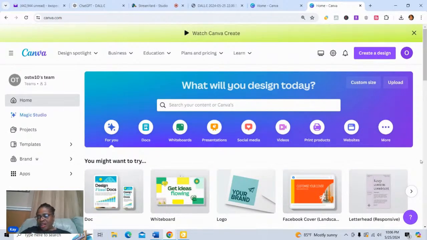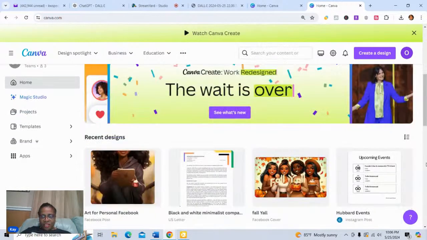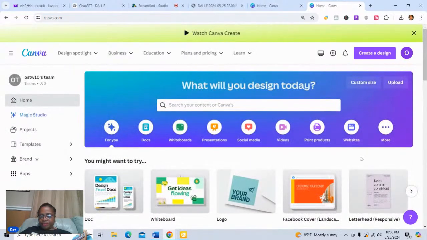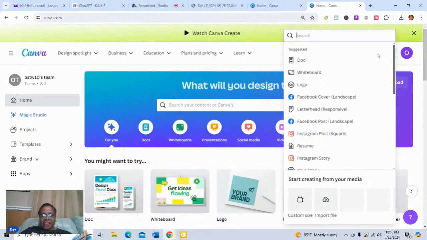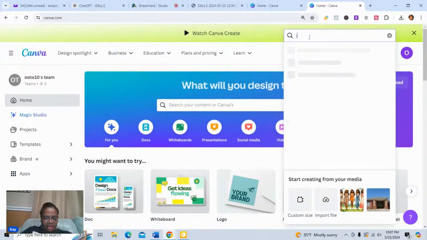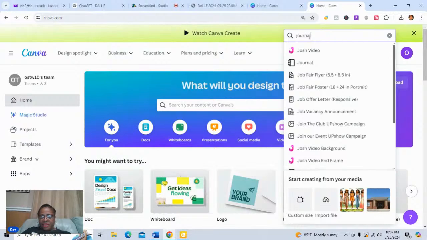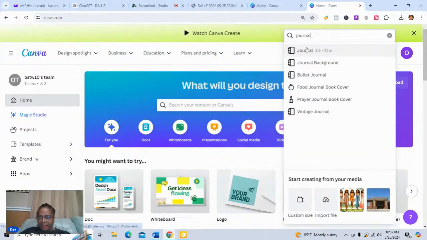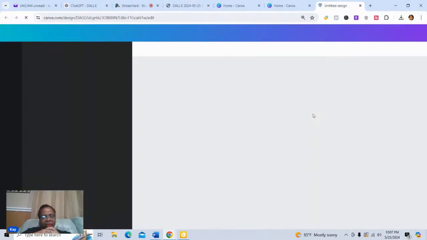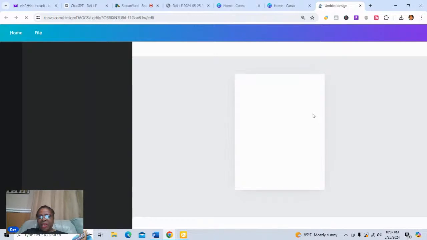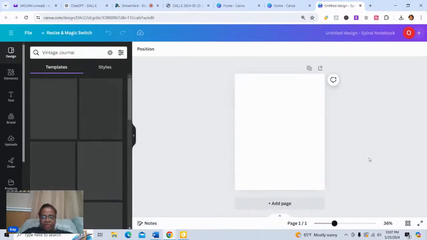And so with that, I'm going to create a new image here, a new design. I'm just showing you and giving you some ideas of how I would use these images. And let's check out Vintage Journal and see what this is all about and see if we can find an actual template that we might use.